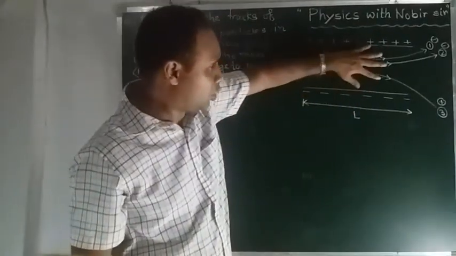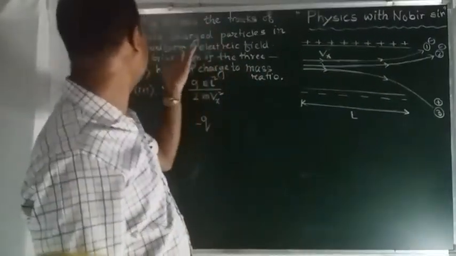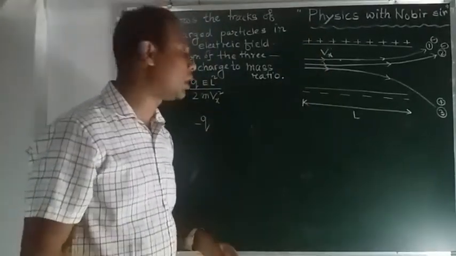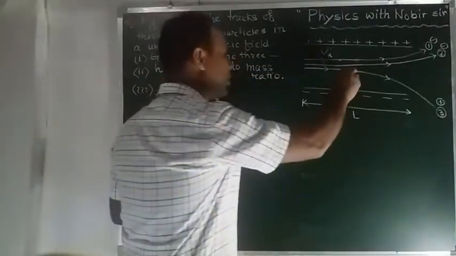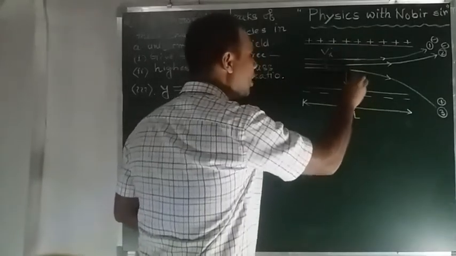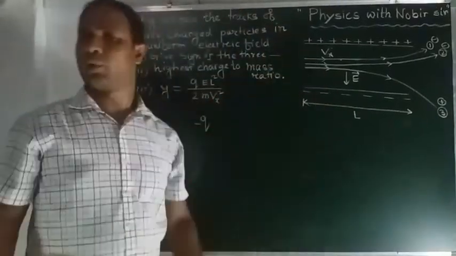In between this region there will be a uniform electric field. What will be its direction? Since this plate is positive and this is negative, the electric field is directed vertically downwards.